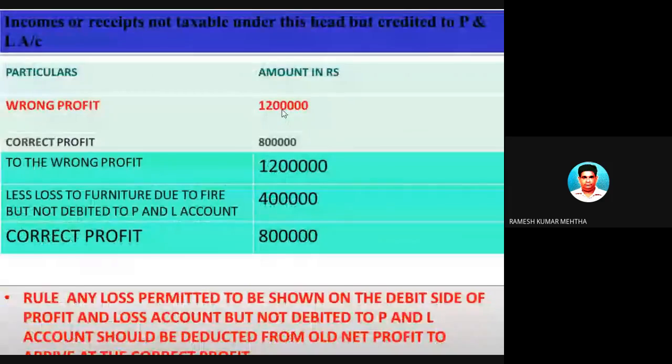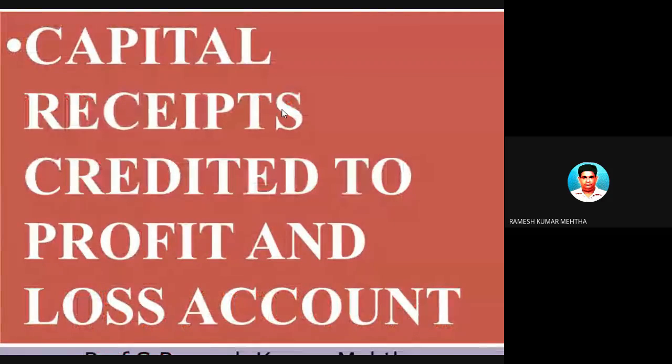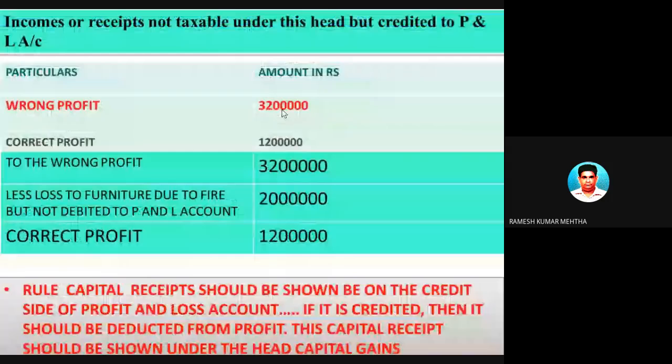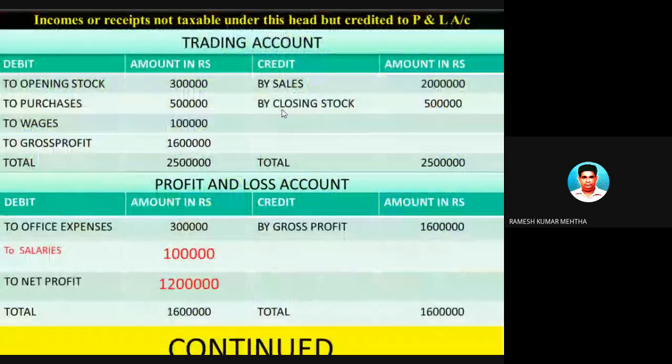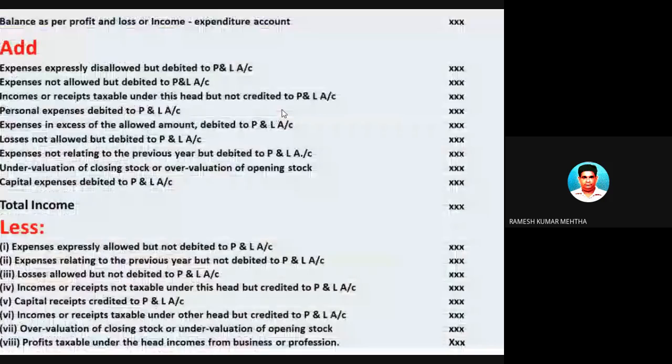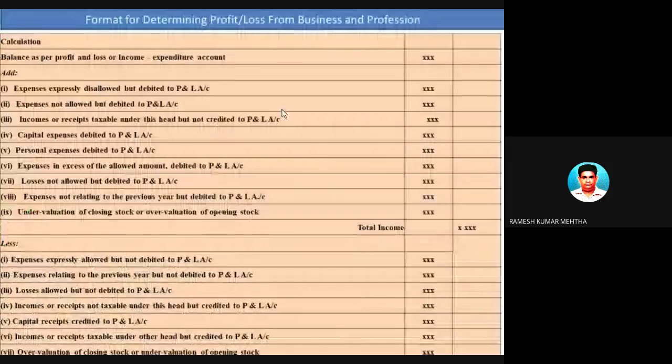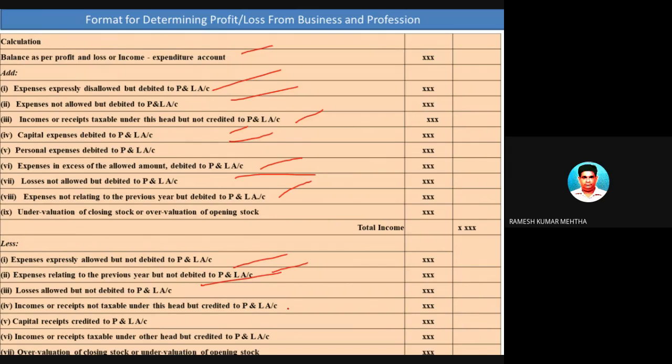Hope you have cleared all the doubts as far as the last session is concerned. So this was the format. This is the format to be followed to determine the exact profit or loss from business or profession. And we have covered these points. Maximum points are covered in the previous session, like what are the elements which should be added and what are the elements which should be deducted to arrive at the right profit.